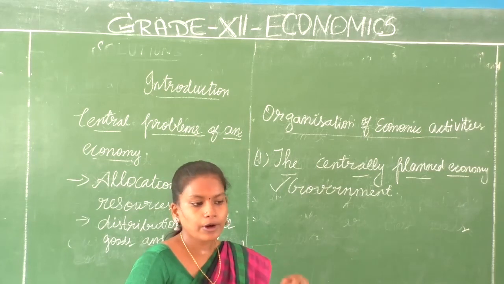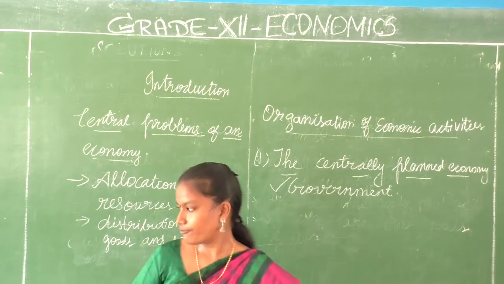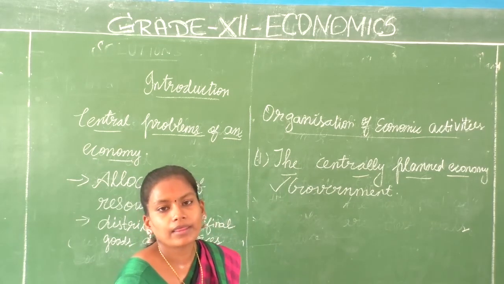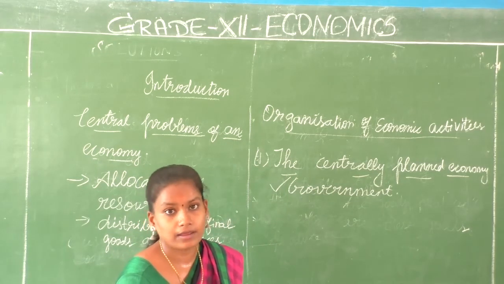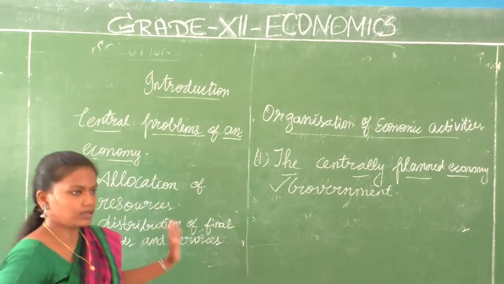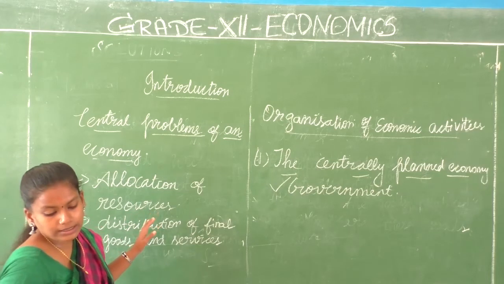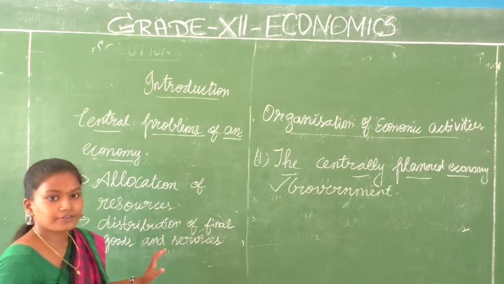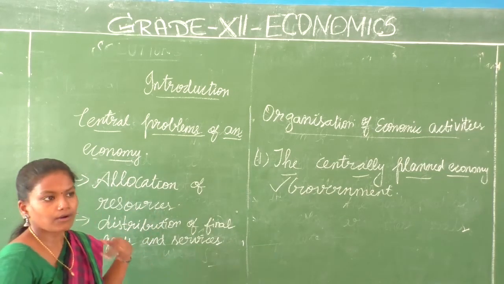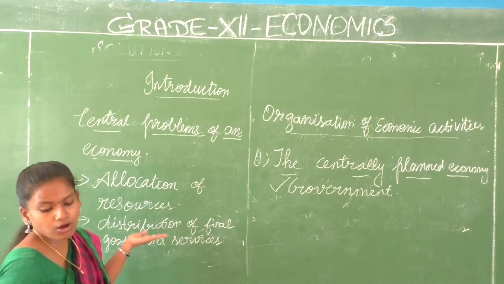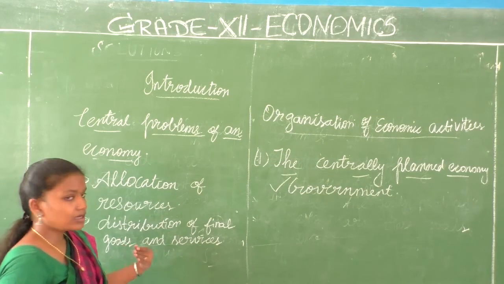It talks about the allocation of resources and of course the distribution. Both are done by the government. The government decides the allocation of resources to various industries or units, and then it decides about the distribution of final goods and services.